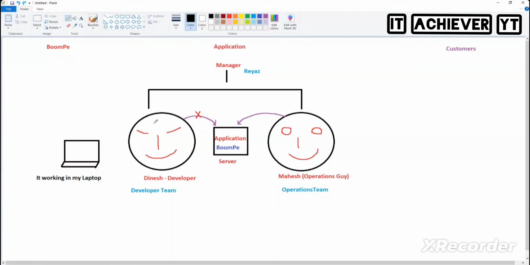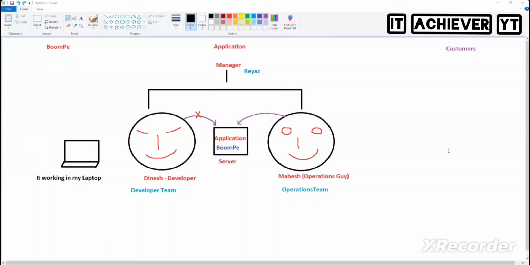Whenever I go to Dinesh, he's redirecting to Mahesh. Whenever I go to Mahesh, he's redirecting to Dinesh. Tell me what I should do. Think that you are in that manager position. Tell me what you will do. Will you tell these two people to come to my room? That is technical. Tell me, I want your brains to think and then tell.